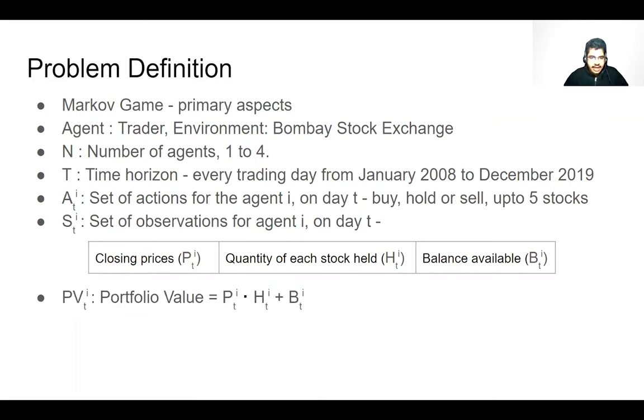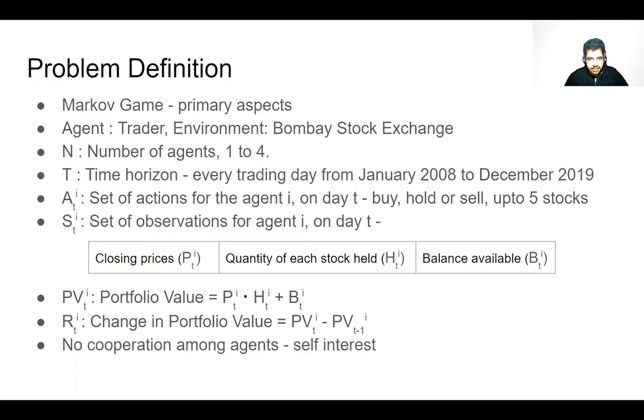Portfolio value of the state S_i^t is the total asset value with the trader, which includes the total worth of stocks held and available balance. R_i^t is the return agent i receives on day t. This is defined as the change in portfolio value before and after agent i's trade on day t. There is no cooperation between the agents. Each agent pursues individual self-interest to attain maximum expected return, which is the discounted cumulative sum of rewards as shown.